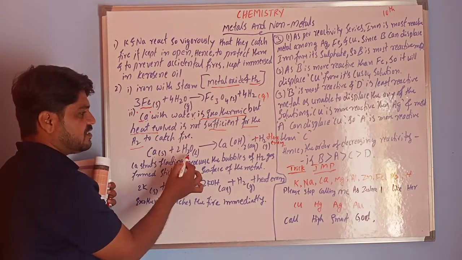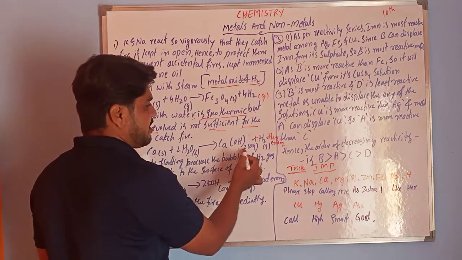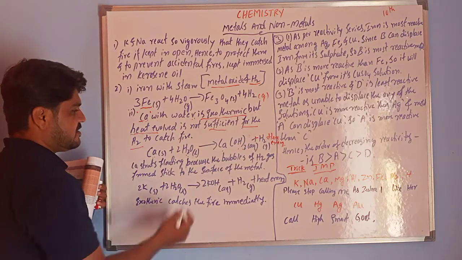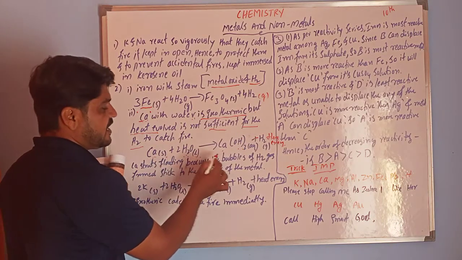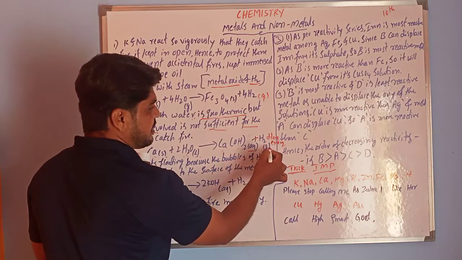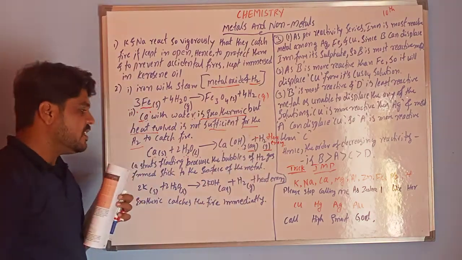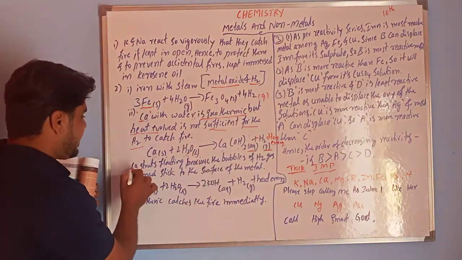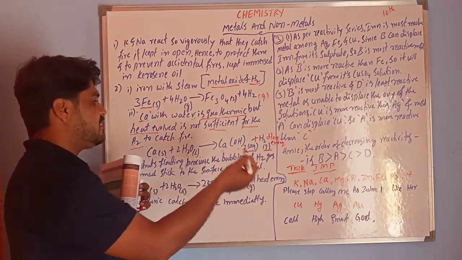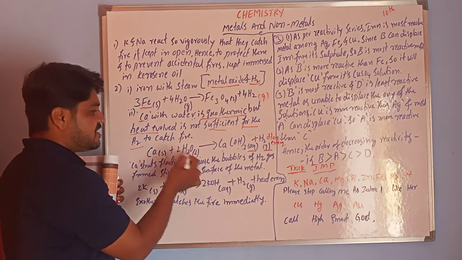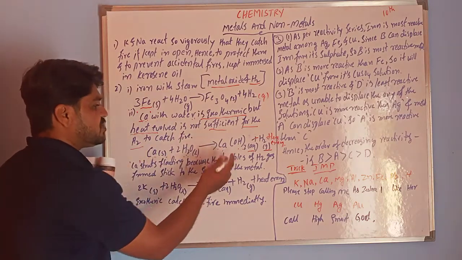When calcium reacts with water, it produces calcium hydroxide and hydrogen gas. So calcium is in solid state, water is in liquid state, calcium hydroxide is in aqueous state, and hydrogen is in gaseous state. One more thing, here calcium starts floating. When you add the calcium into water, this calcium starts floating.